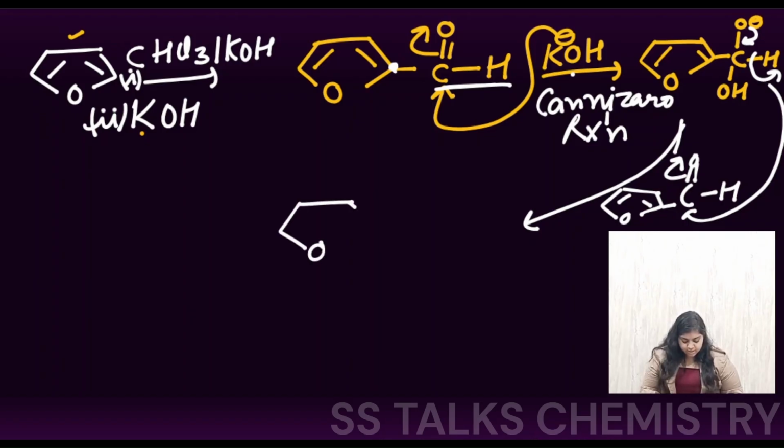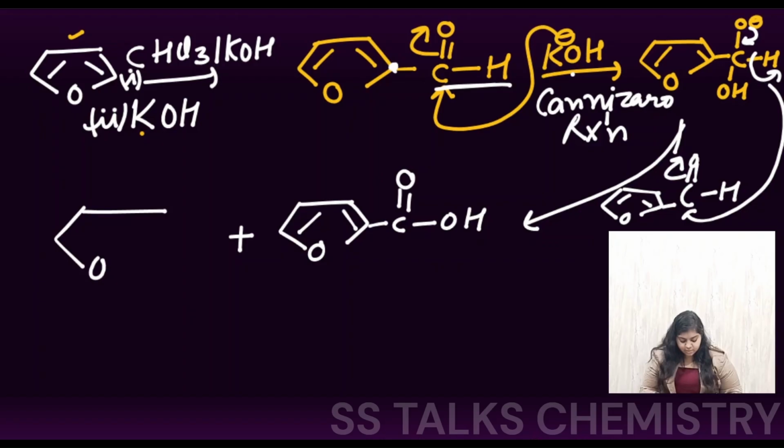So we get this species formed, the one from which the hydride was abstracted, and along with that we get this species formed, from the attack on the other furan species substituted by the aldehyde.